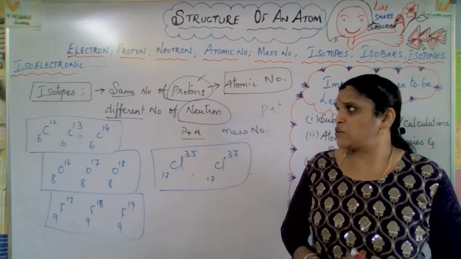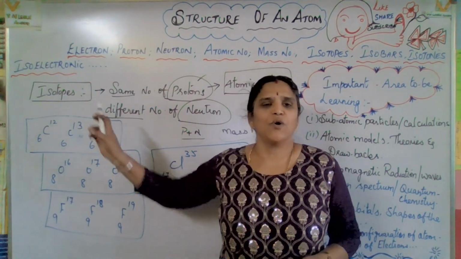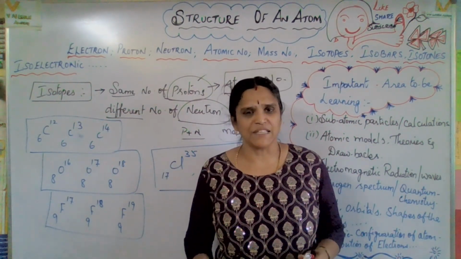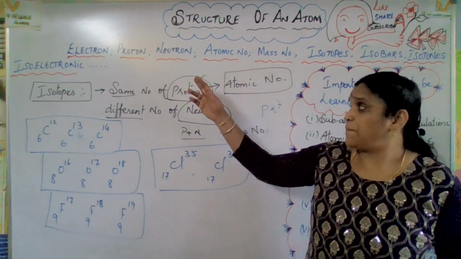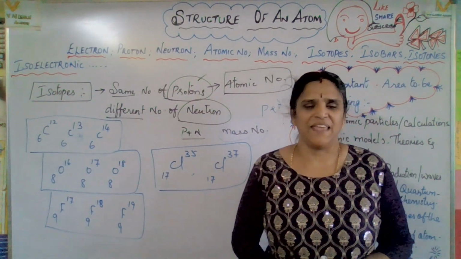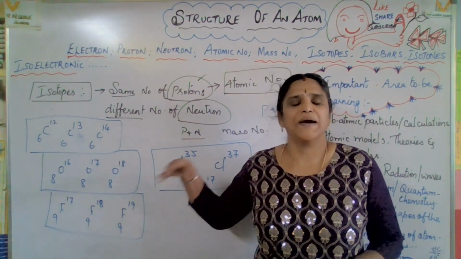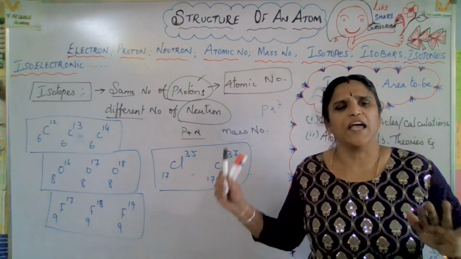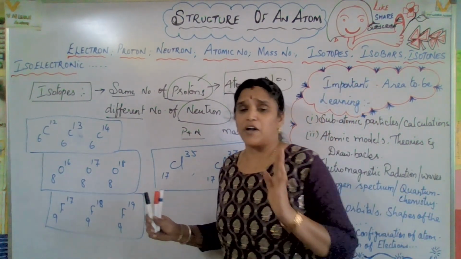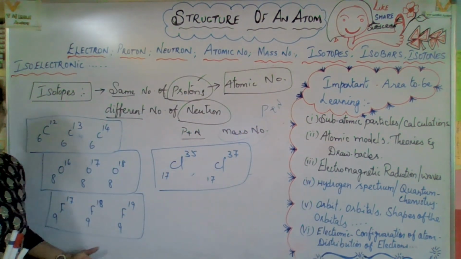Come on, let's go for the next one, isobars. I think you are thorough in isotopes. What do you mean by isotope? The number of protons is the same, the number of neutrons will vary. So we can say same atomic number, different mass number. I hope you're thorough in isotopes. Let us go for isobars. Please take that screenshot if you want.